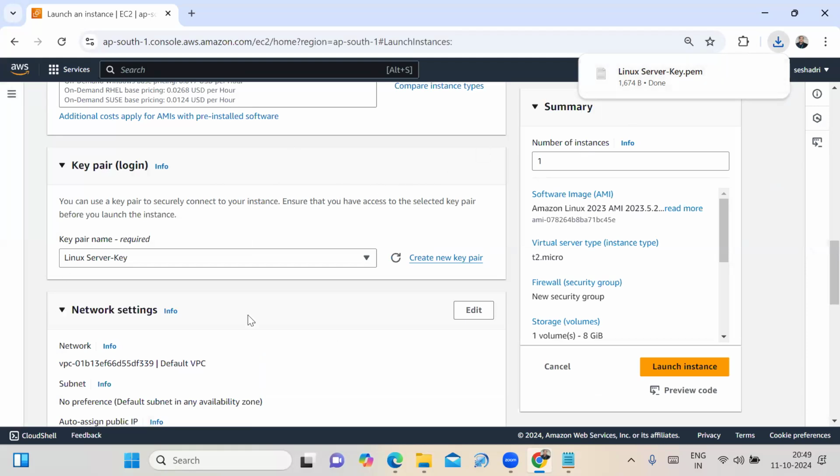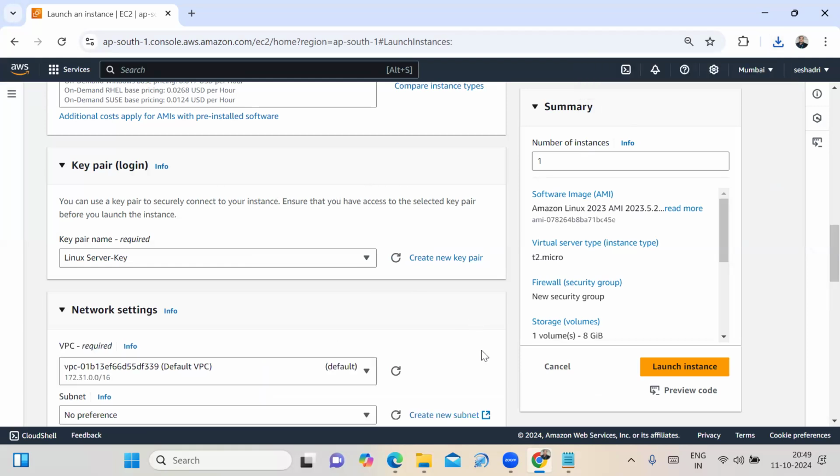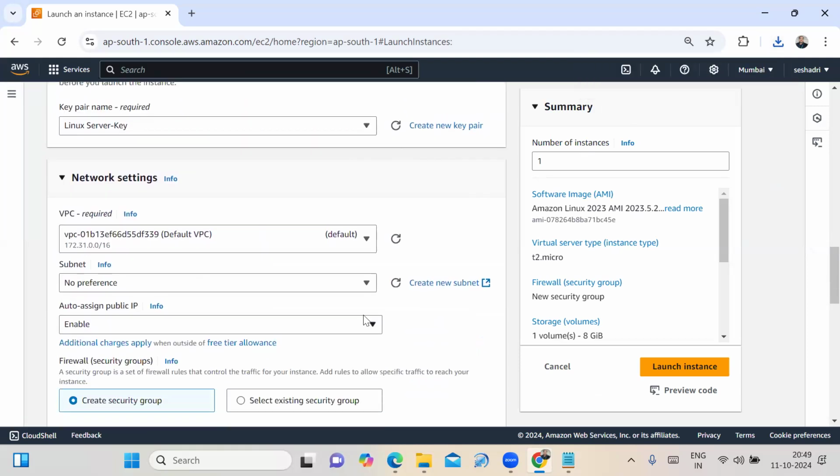Next, network settings. Click on the edit option. In the last session I told that whatever the default VPC is, it will appear here. We have to select the default VPC as is. In an upcoming session, we have to create your own VPC. Under your VPC, you are launching your virtual machines. Right now, we have to select the default VPC.